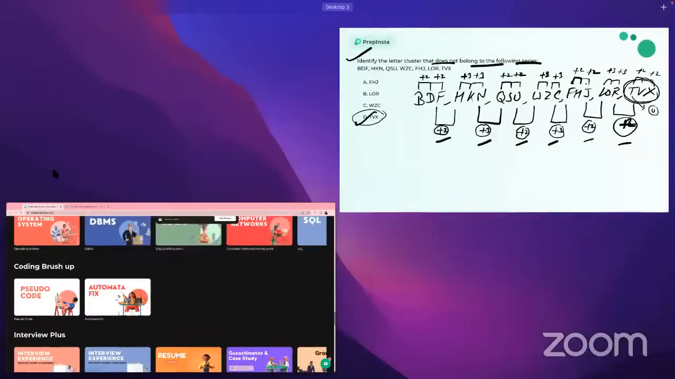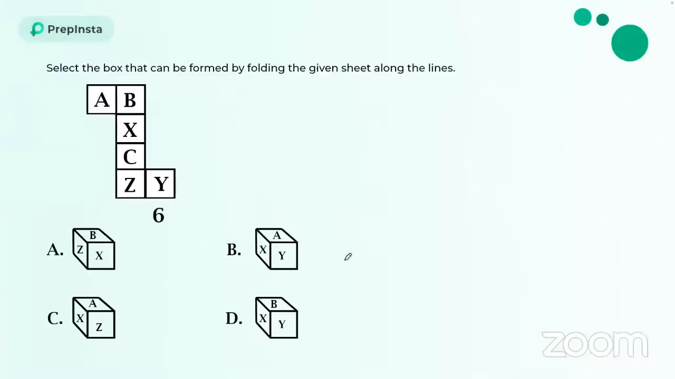So the next question is from cube folding. Again, guys, keep on giving your answers. Cube visual reasoning is one crucial topic which TCS is asking in all the slots. Visual analogy, mirror images, cube folding, paper cutting, these are all topics they are asking a lot. So these topics should be on your fingertips. Select the box that can be formed by folding the given sheet along the lines.